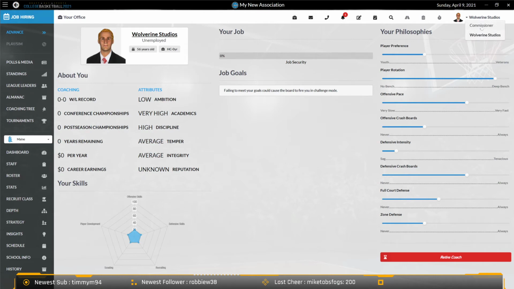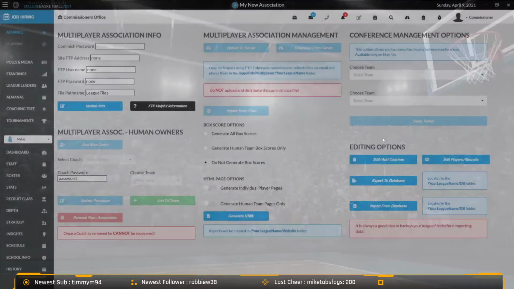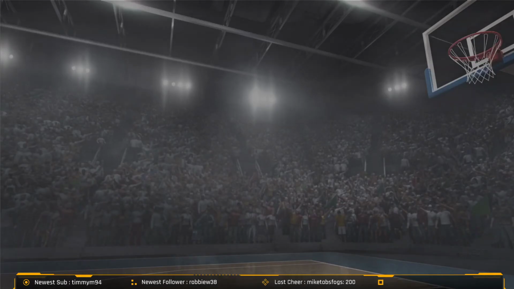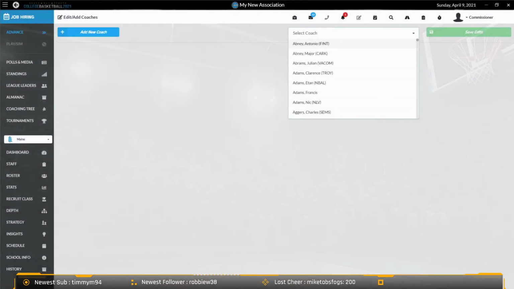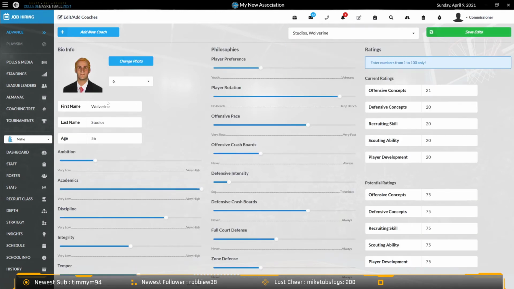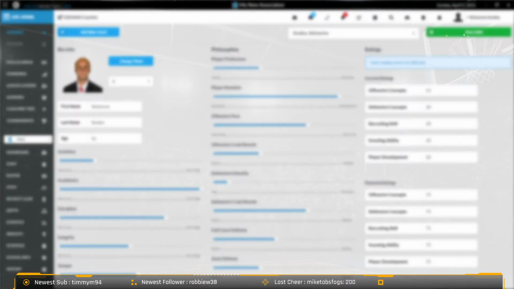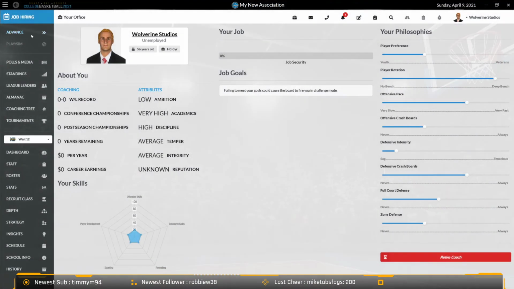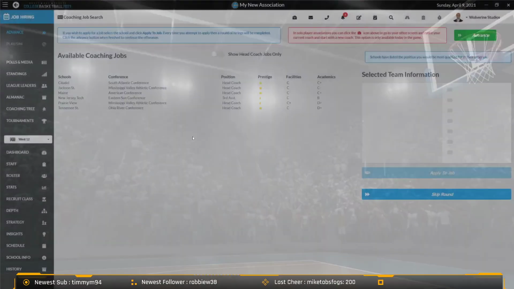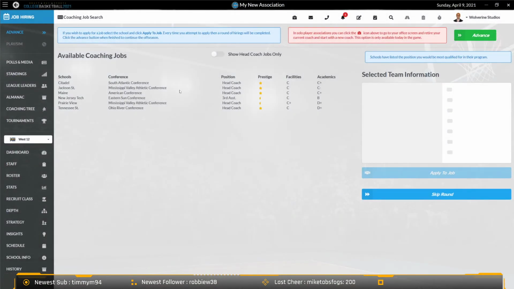Then all you need to do is go to the commissioner office, and then go to edit coaches, and you'll be able to find your coach here and change anything you want. You can change the photo, the clothes, the name, the age, all of your attributes, your ratings, your potential, everything, the way you want it. Once you're done with that, you just log back in as your new player, go to the job hiring screen, and look for a job that would be available to you at this point.